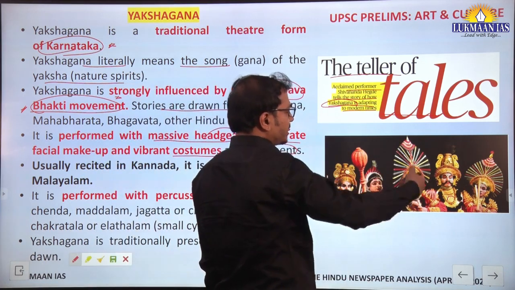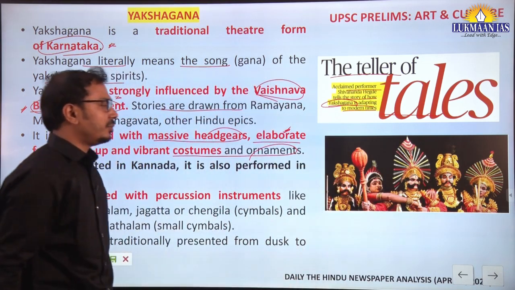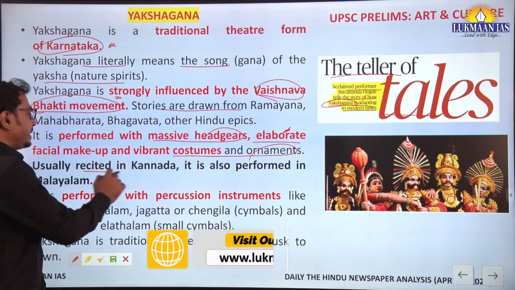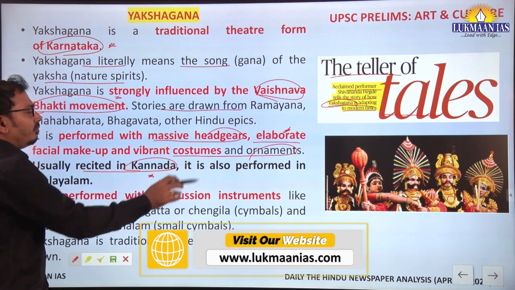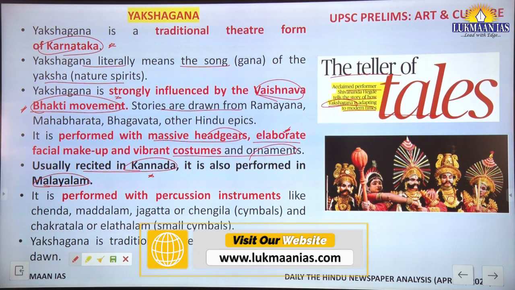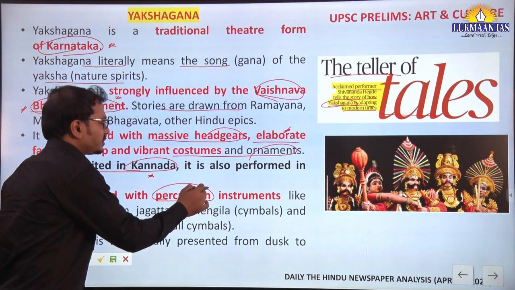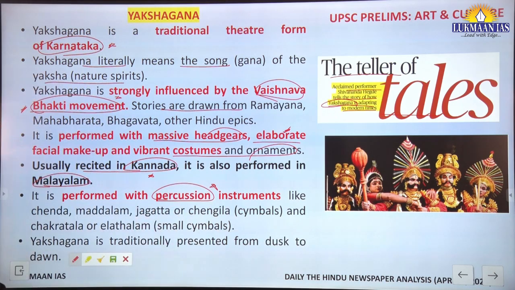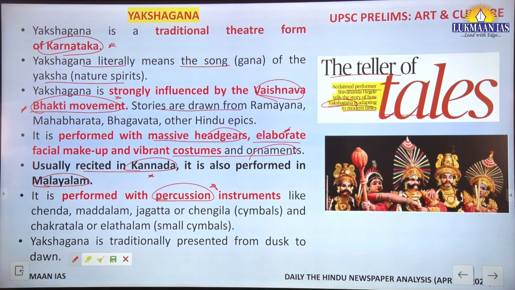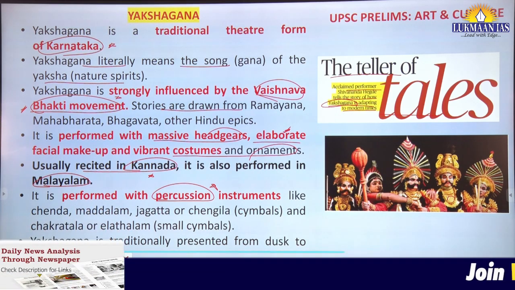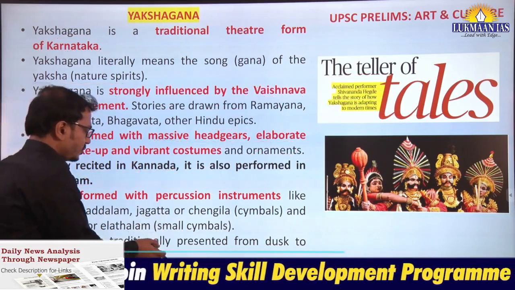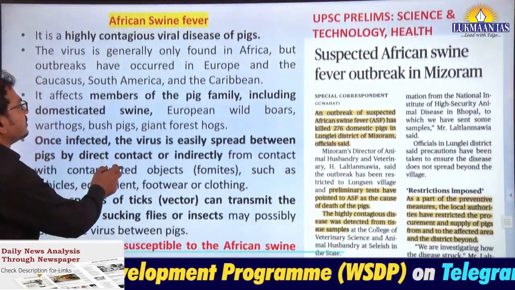It is traditionally recited in Kannada but also performed in Malayalam sometimes. Percussion instruments are used in the performance, and it is traditionally presented from dusk to dawn. This is the Yakshagana traditional theatre from Karnataka. So, the art and culture part.